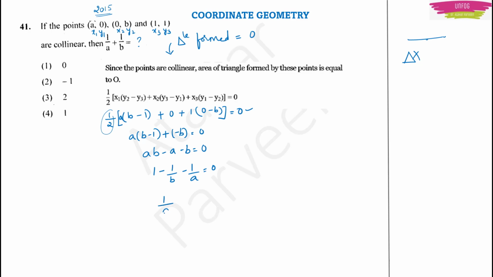If you rewrite, you will get 1/A + 1/B equal to minus 1, because minus 1/B minus 1/A goes to the right hand side. So option 2 will be the right answer. Obviously this question was from coordinate geometry.